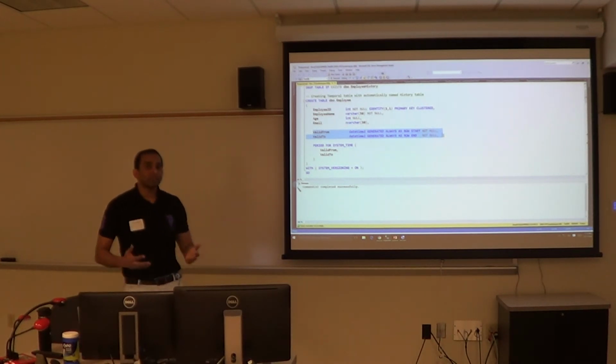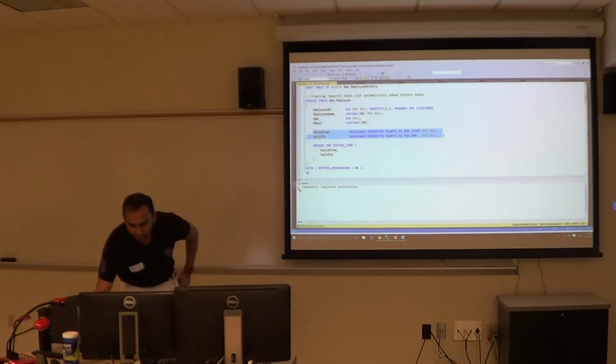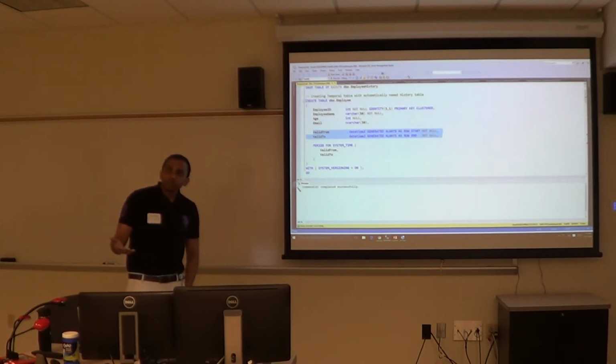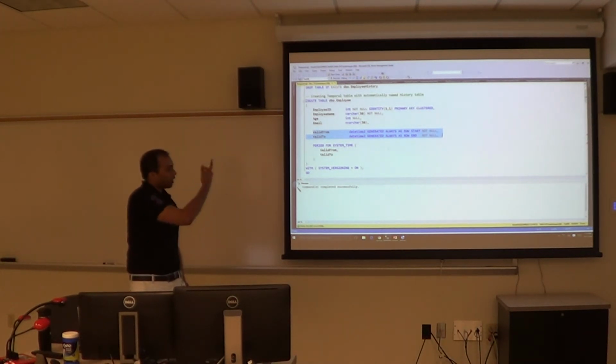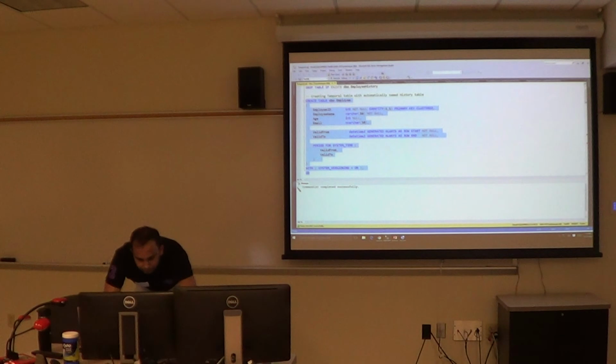That's how SQL Server will know exactly what the changes and versions are. And you have to mention system versioning on. If you want to convert your existing tables to temporal tables, you can do it by adding just these 2 columns. Say I create my temporal table.